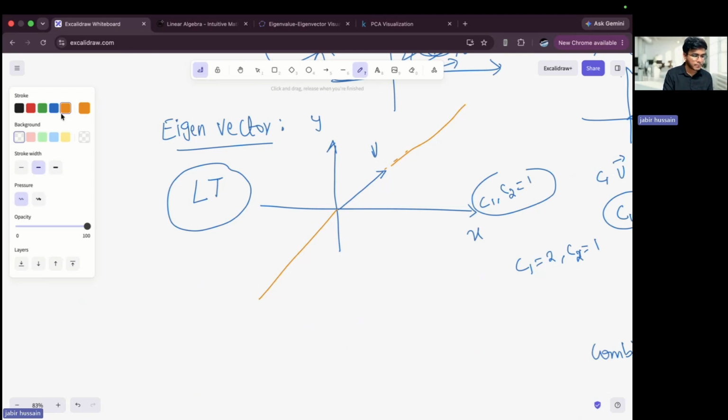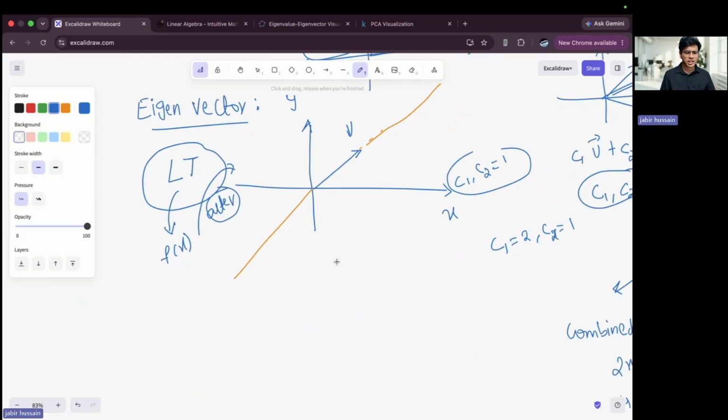Now, I did some transformation. I have applied a function, and this function has altered this two-dimensional space. Just imagine that because of this, I got a space something like this. This is my y dash, and this is my x dash. Let's assume that this is my transformed space. I know, very bad diagrams, but the main thing I want you to observe here is my pretty beautiful vector v.